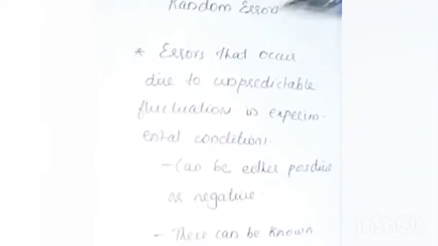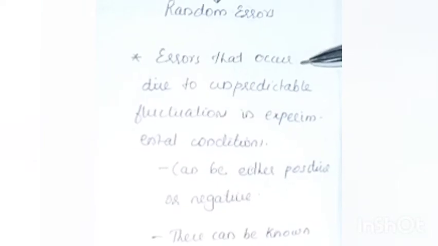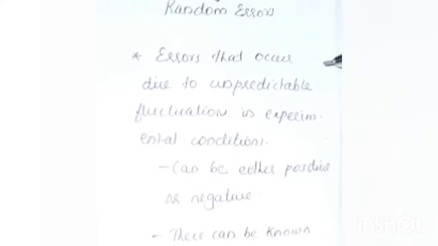Now coming to the random errors. Random errors are the errors that occur randomly, that is, they can be either positive or negative. These are the errors that occur due to unpredictable fluctuations in the experimental conditions. Suppose the room temperature of the lab changes due to weather conditions, or suppose there occur unexpected fluctuations in the voltage while we are doing the experiment. Such fluctuations may cause errors which are called the random errors. So these are unpredictable errors that occur due to fluctuation in the experimental conditions.